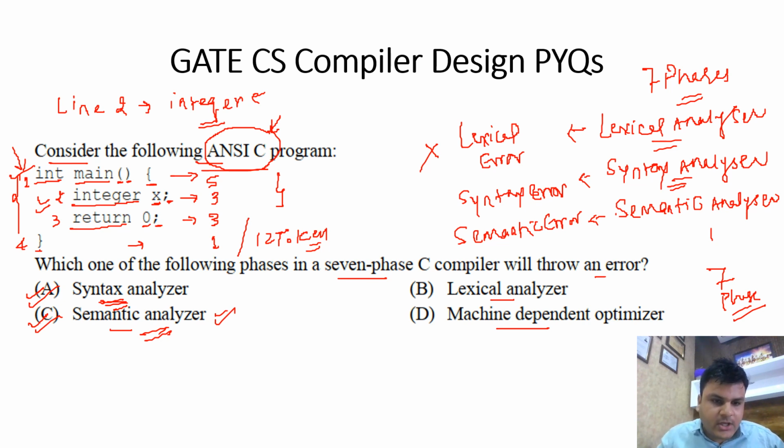So it is a somewhat controversial question in the GATE exam. Many students wrote to GATE asking them to give bonus marks for it, but GATE didn't recognize that, and this is still a controversial question. So option A should be the correct answer according to our concept. So option A is the correct answer, guys.